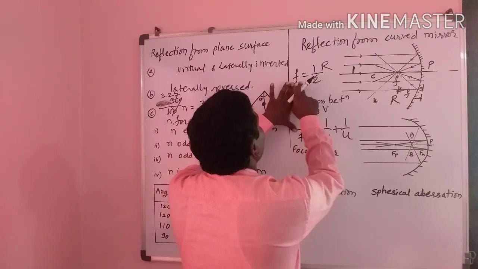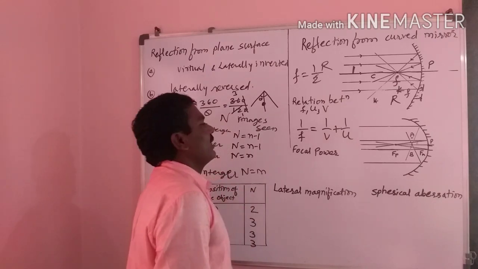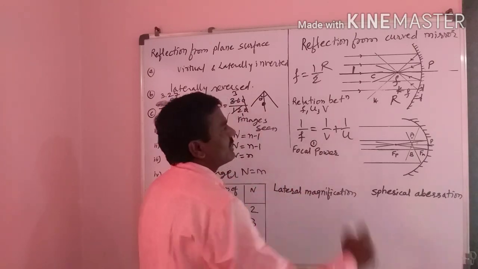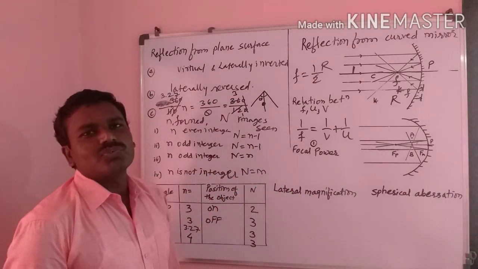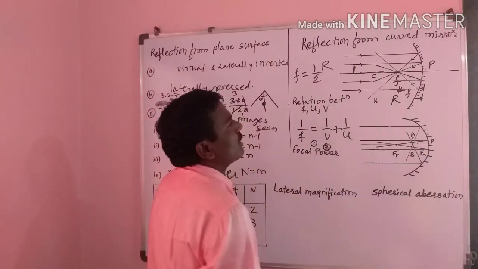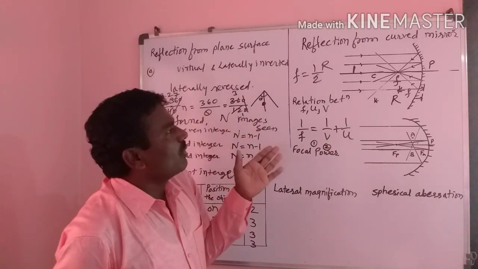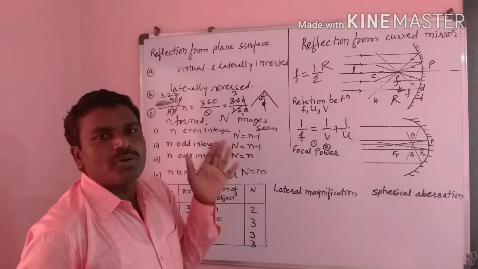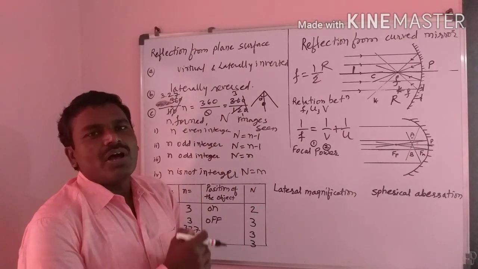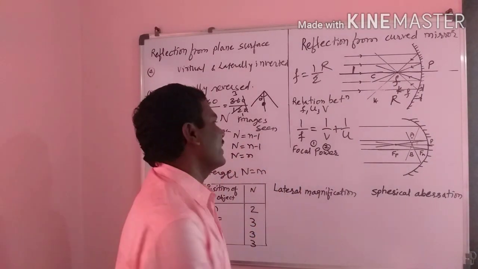This is the focal length, that is f is equal to r/2, and this one is the mirror equation. In that, the first assumption is that object and image distance are close to the principal axis. The second assumption is that the rays diverging from the object are confined to a cone of very small angle. They make a very small angle. This is the second assumption.